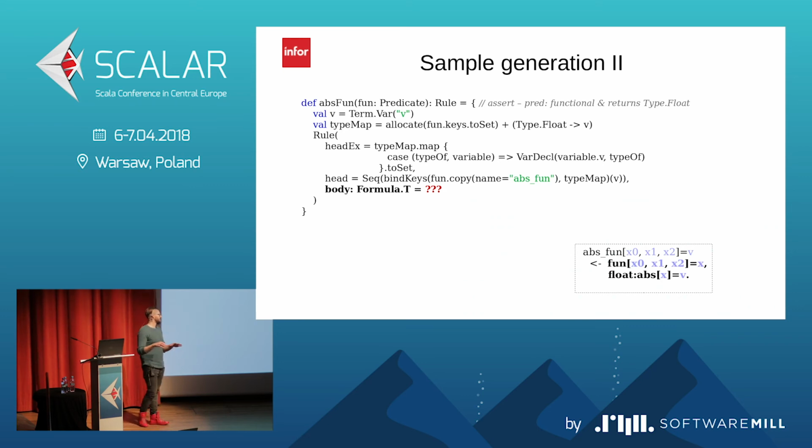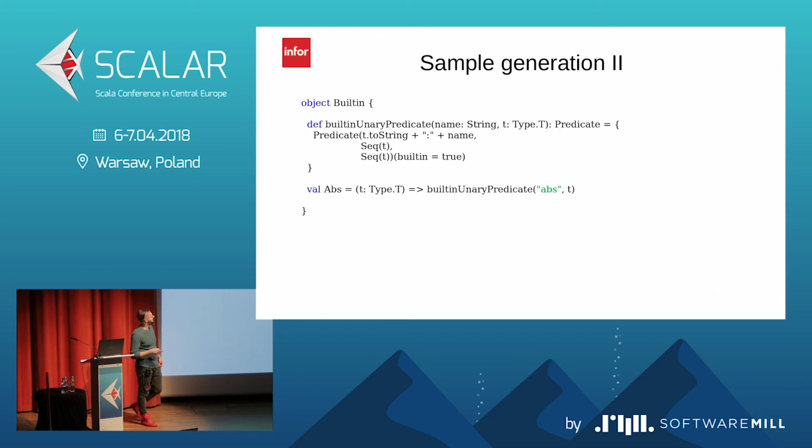And the idea is that in LogiQL, there are a lot of built-in functions. For example, for ABS, there is a function for float ABS, int ABS, decimal ABS. So maybe we could write a generic thing which will generate per type the correct ABS we want. So here, the ABS is a lambda, which takes as an input the type, and it's creating us a unary predicate, which is ABS plus some type.